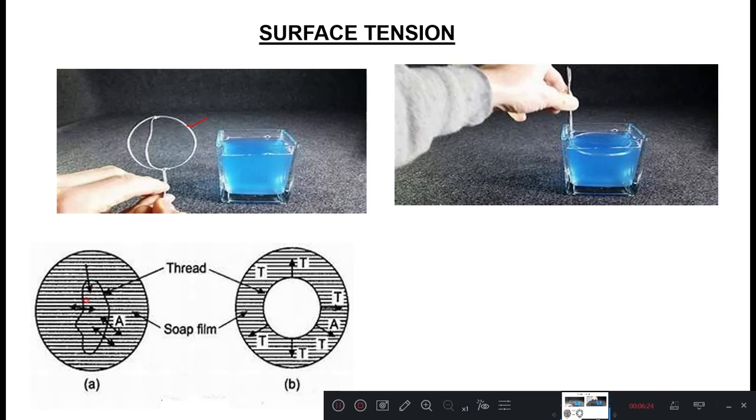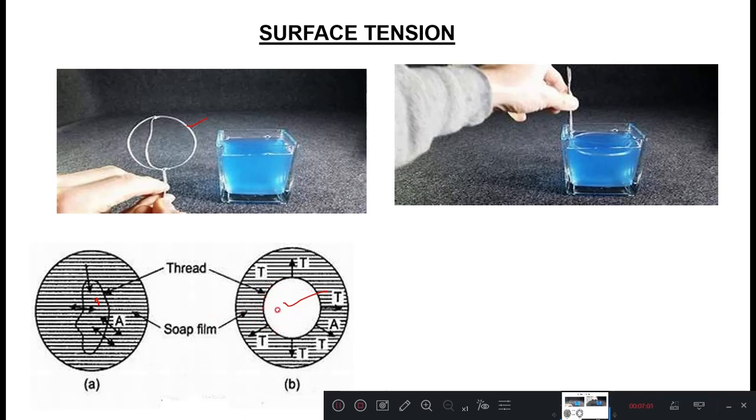Then heat a sharp needle and gently puncture the central area of this thread. When it is punctured, the film within the loop disappears, and the loop of the thread immediately takes a circular shape like this. For a given perimeter, why is it taking a circular shape only? Why not other shapes?